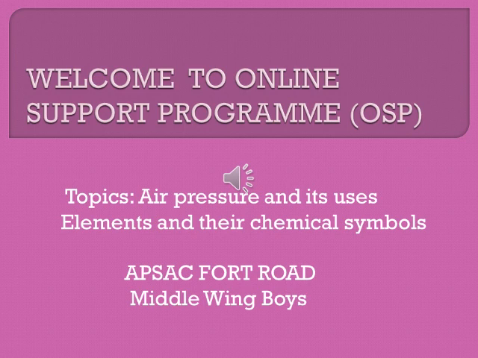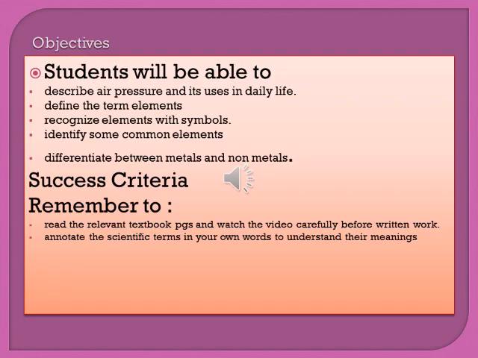In this week you will cover the following topics: air pressure and its uses, elements and their chemical symbols. Objective: you will be able to describe air pressure and its uses in daily life. You will be able to define the term elements. You will be able to recognize elements with symbols, as well as you will be able to identify some common elements. At the end, you will be able to differentiate between metals and non-metals.